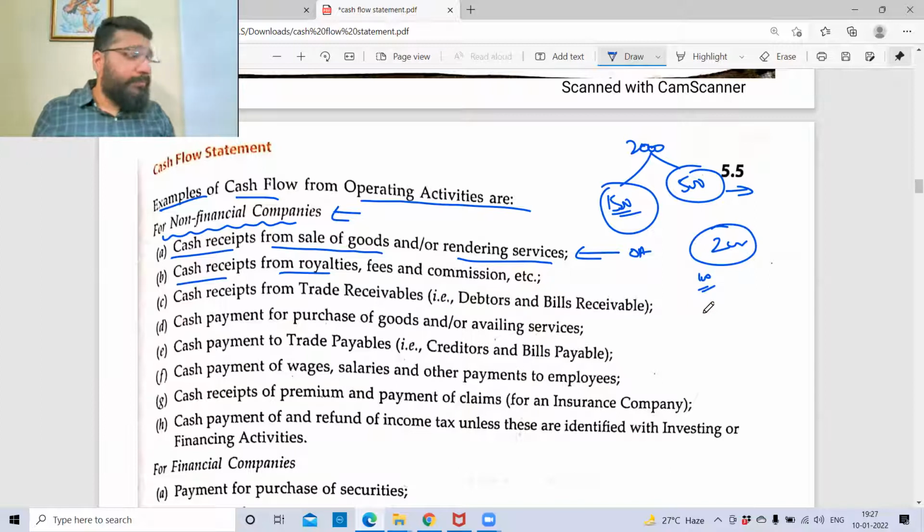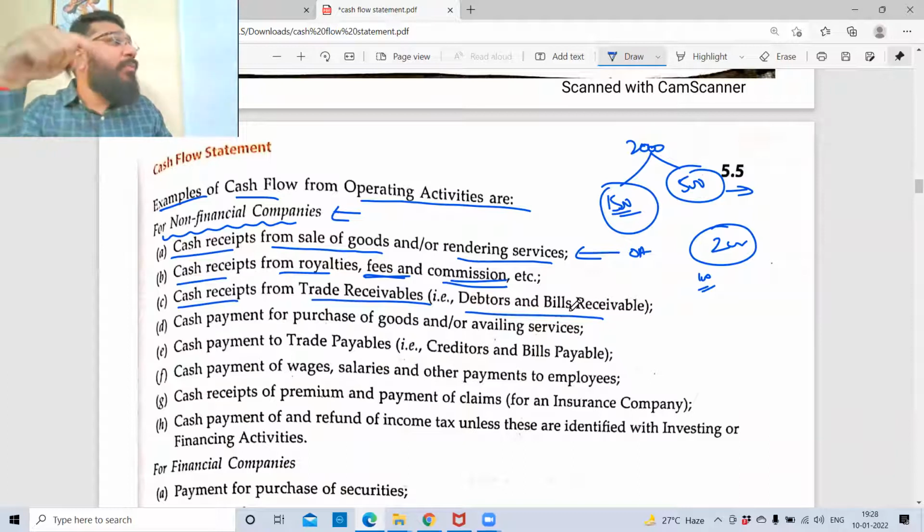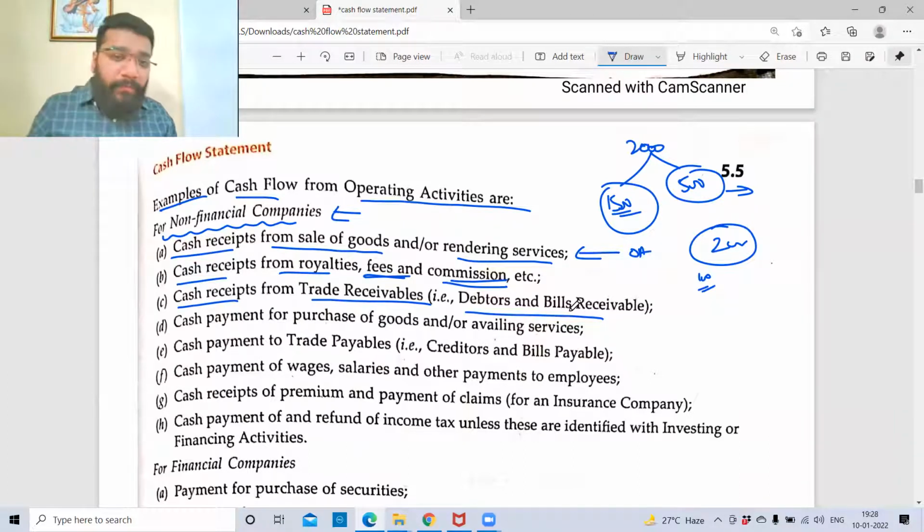No, this is not a main topic. Cash received from royalty, fees, and commission. I'm, let's say, an author. So what is my source of income? Royalty is my source of income. So that is my main operation. Fees or commission: I'm running a tuition service, so tuition fee is my main operational activity. Cash received from trade receivable: debtors and bills receivable are paying me the money. So this I would classify as operational activity.